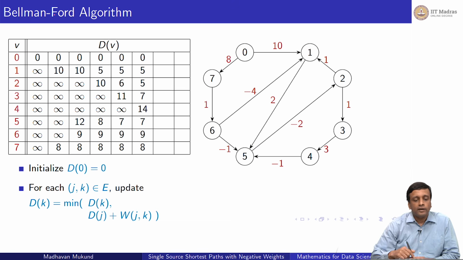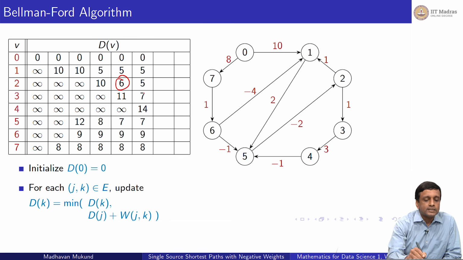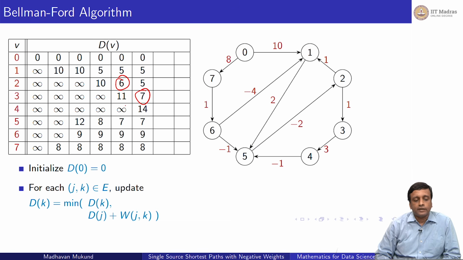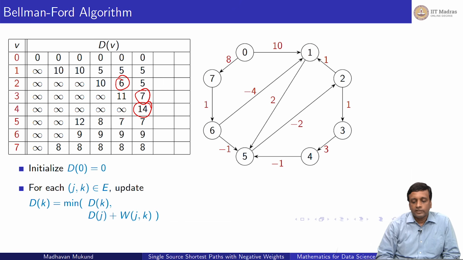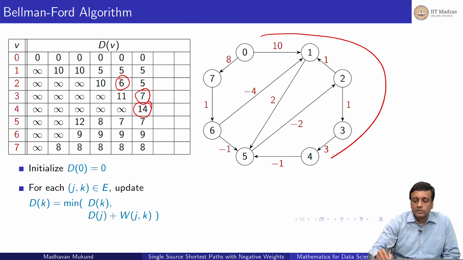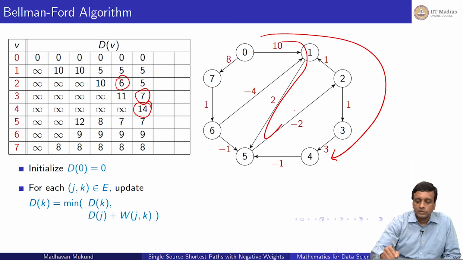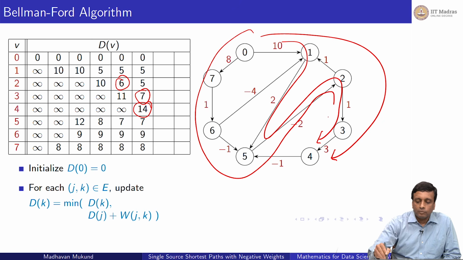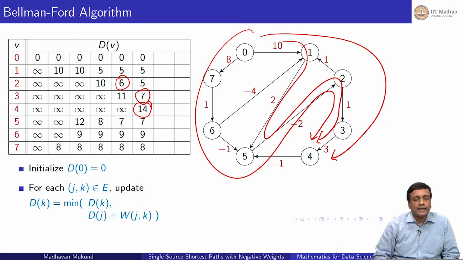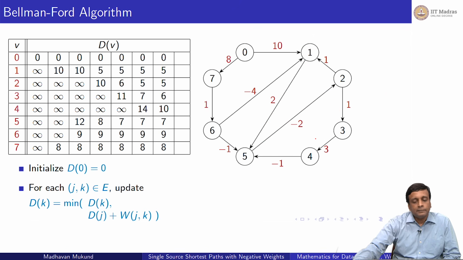So in the next round, I discover that 2 was frozen at 6 and therefore now D has become 7, right? And finally, I've also found something that reaches vertex 4 because now I've got this path which goes this way, or there are other paths also, right? So we have this path also which goes this way and so on, right? So we have many paths which come to 4, but I only now reach that and I calculate 14. So I keep iterating this and I get slightly better paths everywhere.